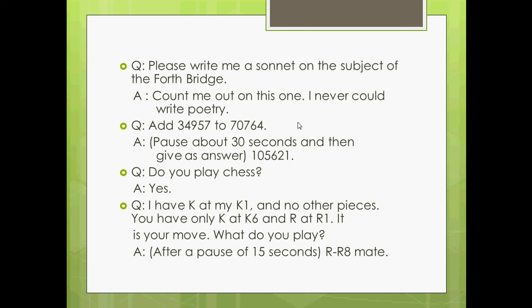The third question is, do you play chess? Yes. Now I can ask about some chess moves: K8, K1 and no other pieces. You have K8, K6. Here the machine can answer very fast and a human may not. So from that we can also differentiate.